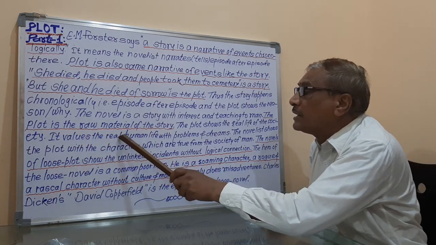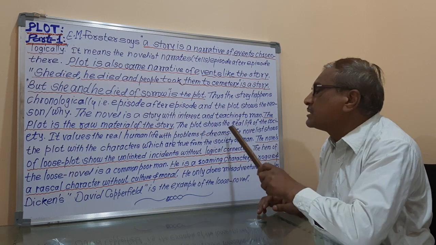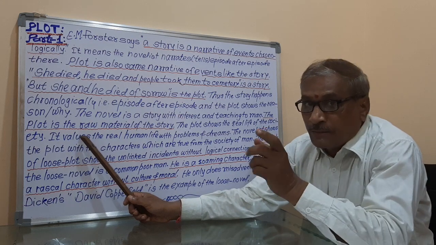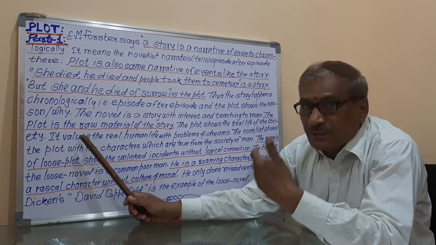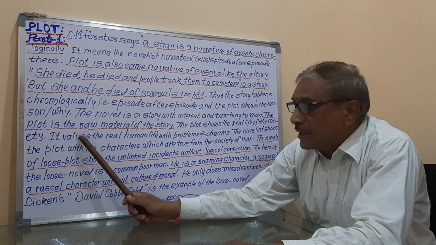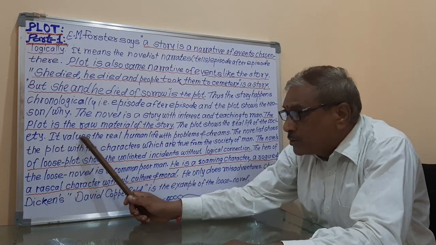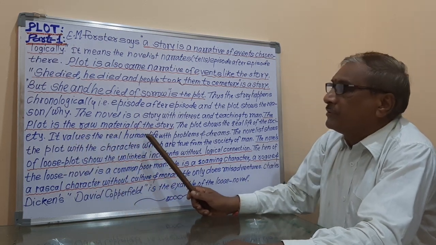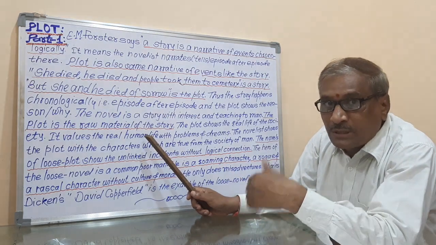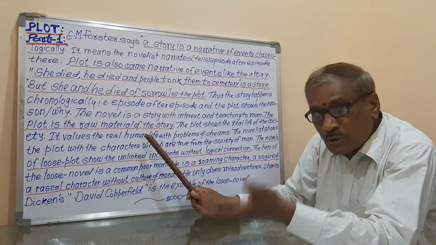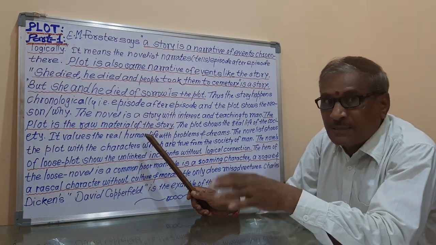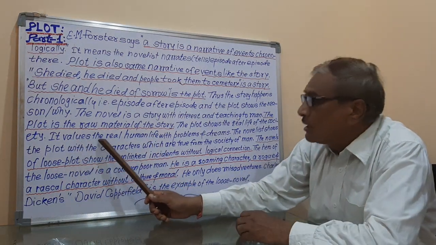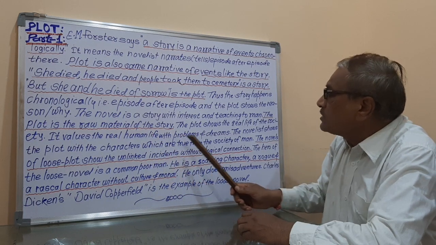It values the real human life with problems and dreams. What is the explanation? The plot values. So, what is the function of the plot there? The function of the plot is that the plot gives importance to the real human life, not false human life. Though there is the false human life, still that false human life is also the presentation of the reality of life, and that's why the plot values the real human life with problems and dreams.